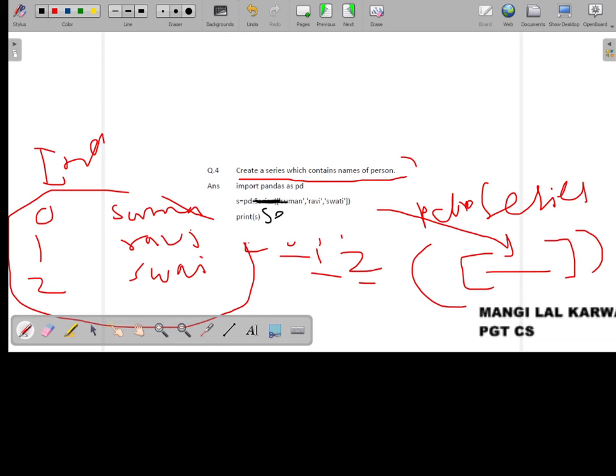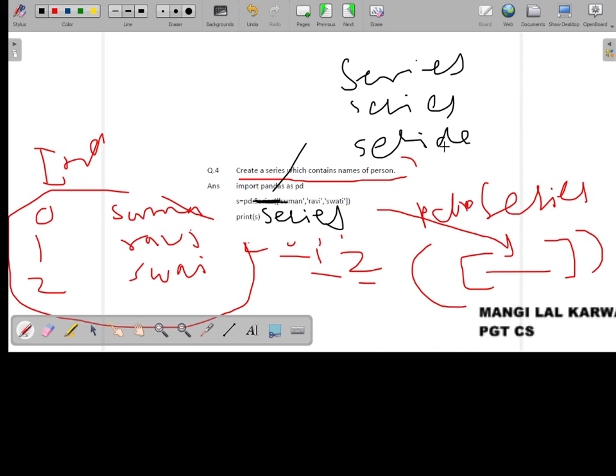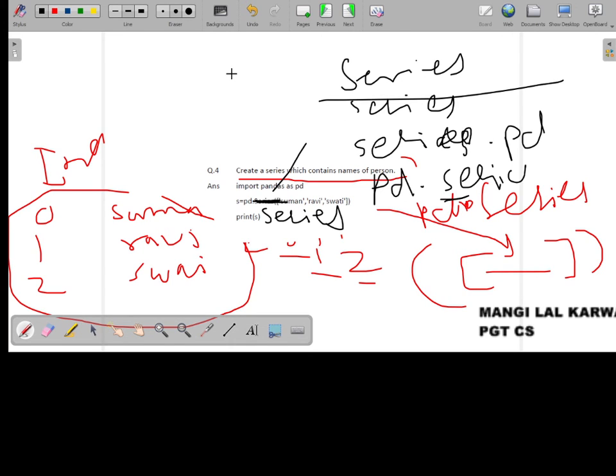You have to write series with capital S. You may have four options: capital S series, small s series, series dot pd, and pd dot series with small s. So what will be the correct answer? The correct answer will be pd dot series, with the list of elements inside brackets. So we have discussed three questions on the basis of this one question.